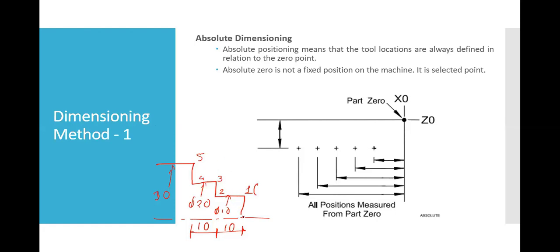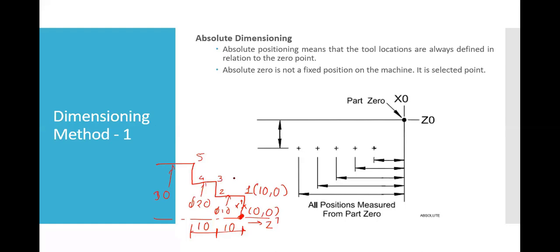Okay, and for all of us, this point is 0 0. This is your z plus axis and this is your x plus. Yes, Jaipal, this would be 0 0. Now what about point number 2?